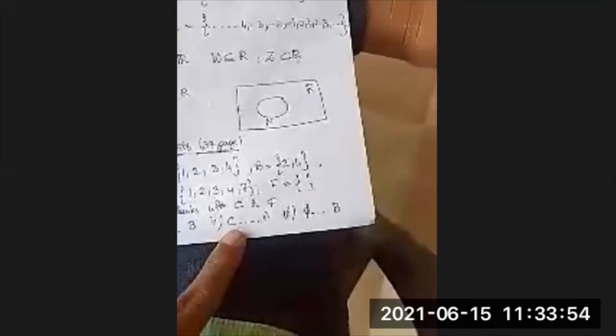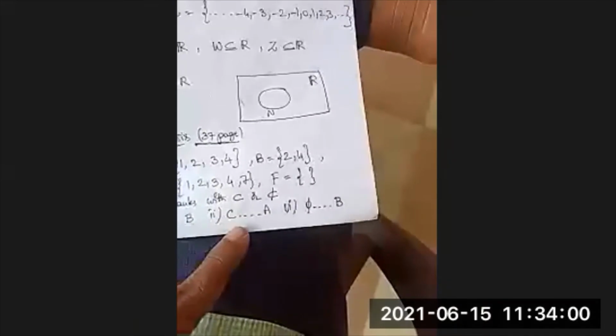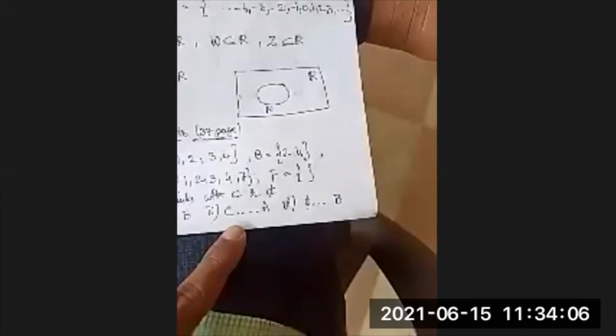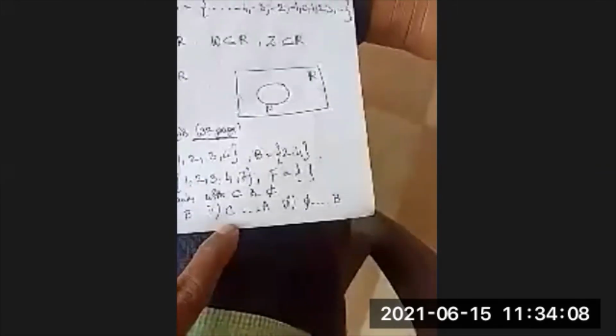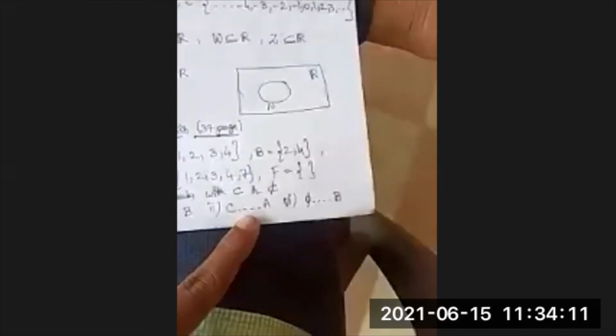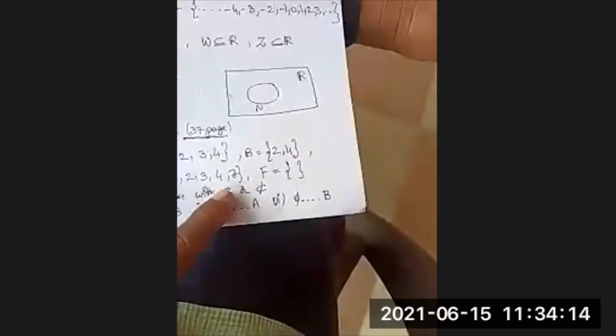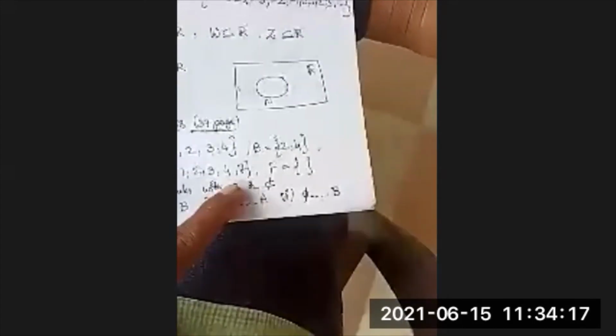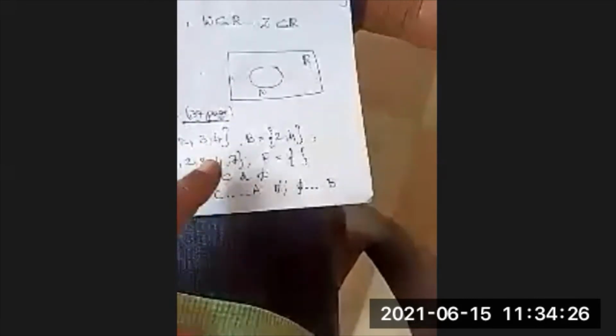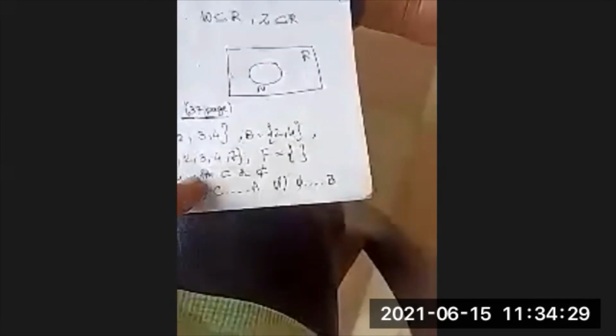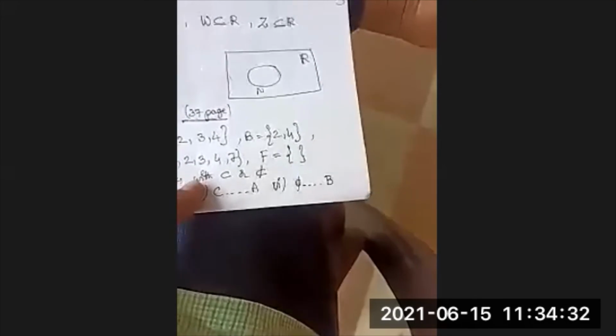In the same way, C dash A. C has the 5 elements and A has only 4 elements. What is the relation between C and A here in case of subset and not subset? C is not a subset of A because C is 1, 2, 3, 4, 7. A has only 4 elements. The one more element C has is 7. 7 is not present in A. To say C is a subset of A, every element of C must be present in A. But 7 is not present in A. A does not contain the 7, which is in addition in C. So C is not a subset of A.